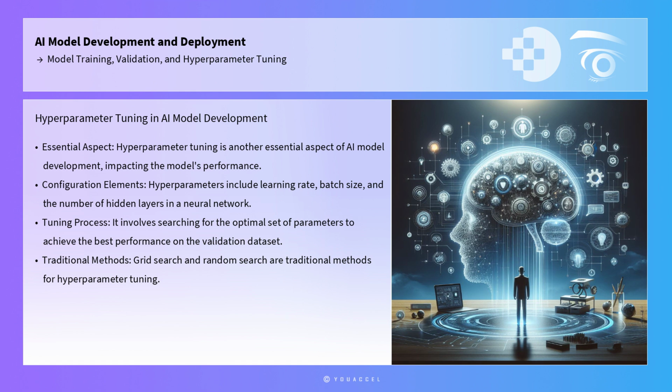Hyperparameter tuning is another essential aspect of AI model development. Hyperparameters are configurations external to the model, such as learning rate, batch size, and the number of hidden layers in a neural network. These parameters significantly impact the model's performance and are typically set before the training begins. The process of hyperparameter tuning involves searching for the optimal set of these parameters to achieve the best performance on the validation dataset. Grid search and random search are traditional methods for hyperparameter tuning. Grid search involves exhaustively searching through a specified subset of hyperparameters, while random search samples a random combination of hyperparameters.